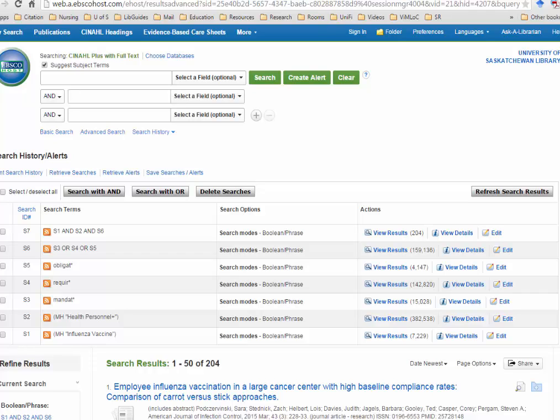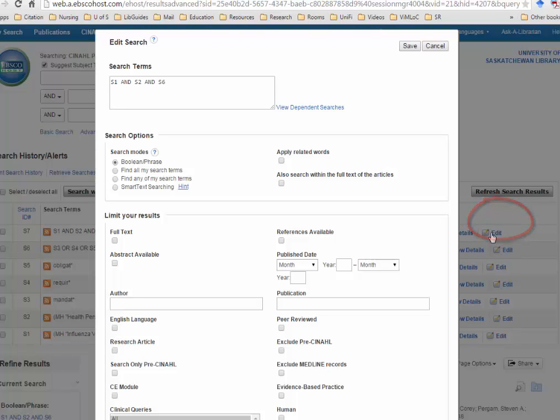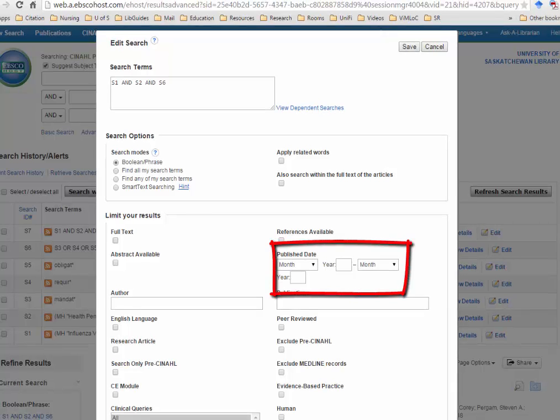Example, cloning, not sheep. Once you've finished all your searching and combinations using and or, click on the Edit button of the last line. A new page opens up. This page allows you to apply limitations. For example, you can choose to have only the last 5 years of publications, peer-reviewed articles, and English language articles.